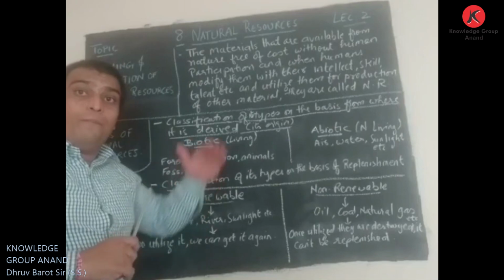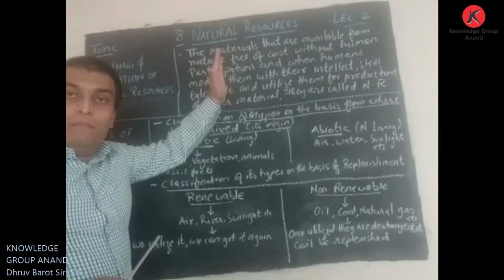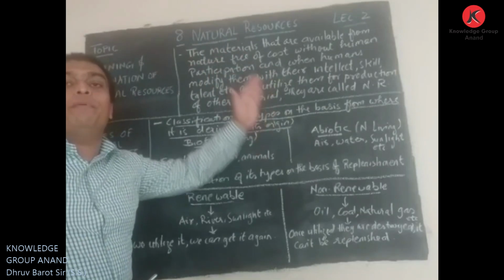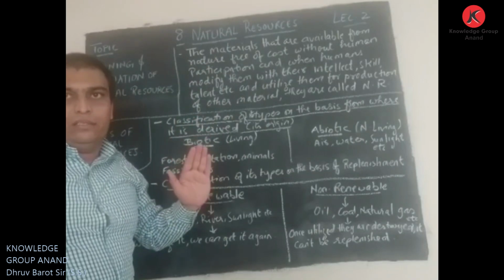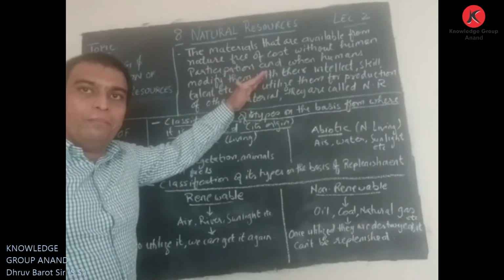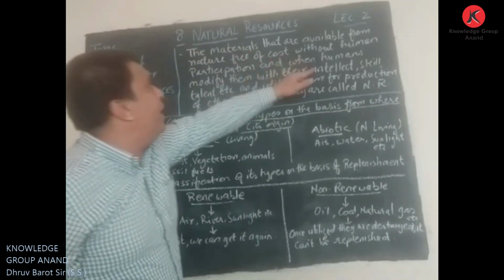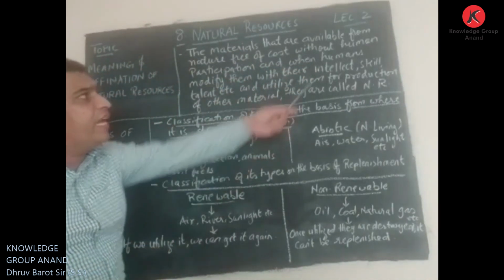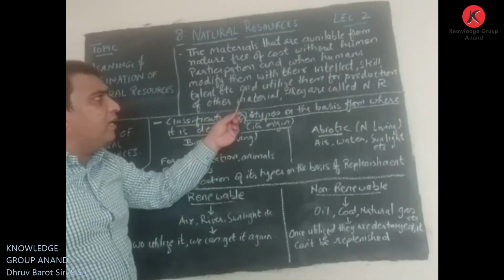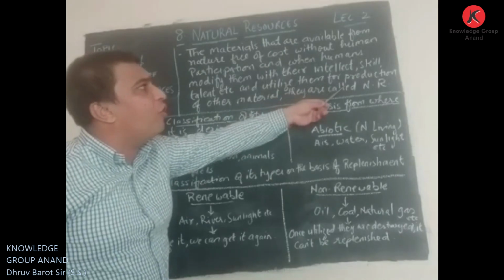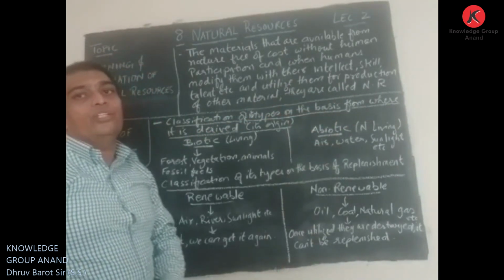So up to now it is only natural, meaning the material is obtained from nature free of cost without human participation. The next step comes when humans modify them with their intellect, skill, talent, etc., and utilize them for production of other material. Then they are called natural resources.